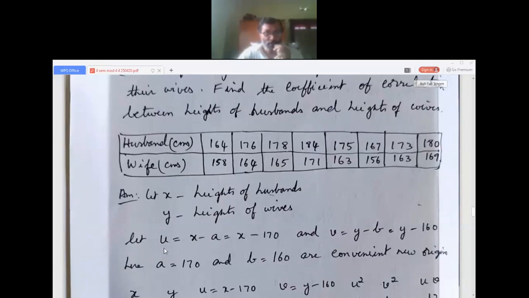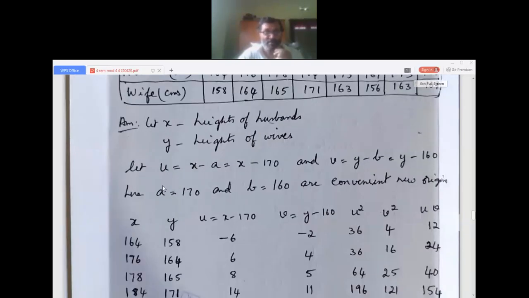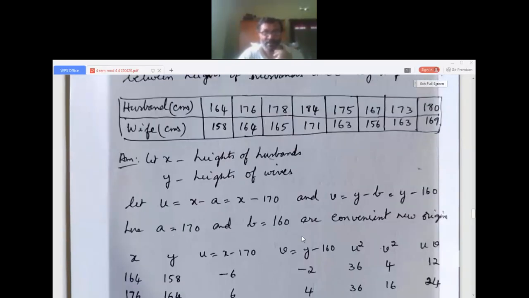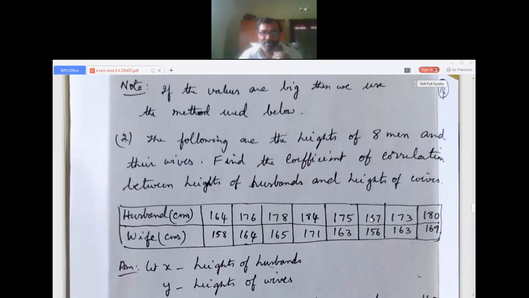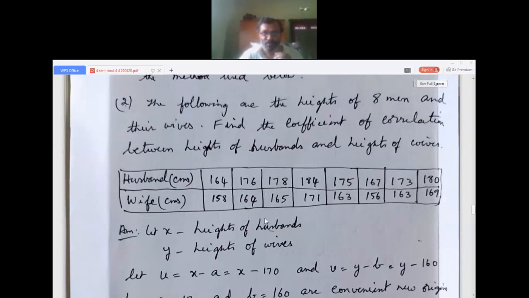So let u equals x minus a, x minus 170, and v equals y minus b, y minus 160. Now what are this 170 and 160? This a is 170 and b is 160. They are convenient new origins. For example, for x, that is men, that is husbands, I took 170, which will be somewhere in between, so that these values will be smaller. Here I took the value as 160, so that the values will be smaller.